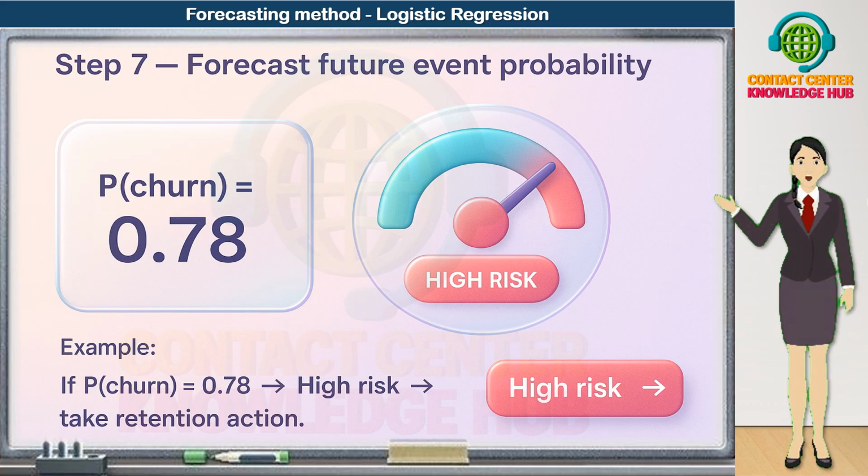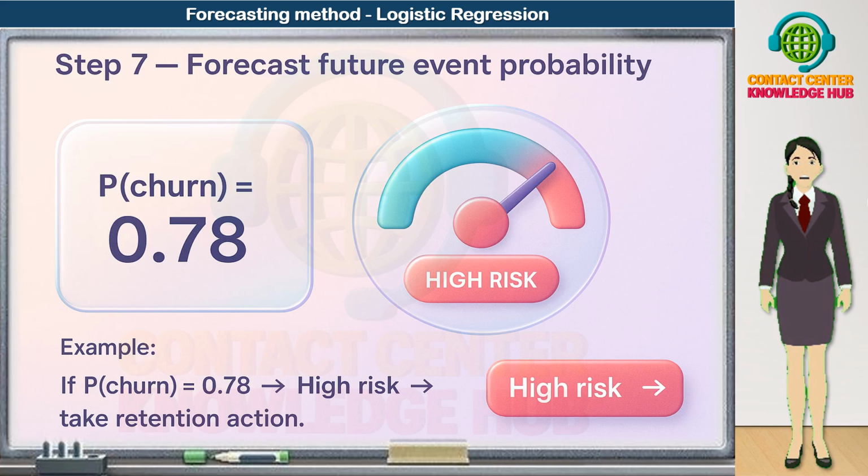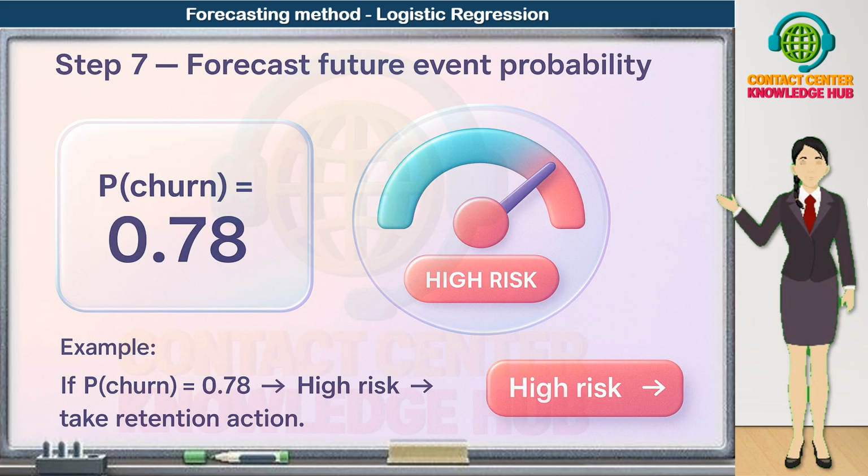A probability like 0.78 is typically classified as high risk, so we should trigger a retention response, such as priority callback by a senior agent, proactive offer or plan adjustment, service recovery workflow, or targeted messaging through digital channels.